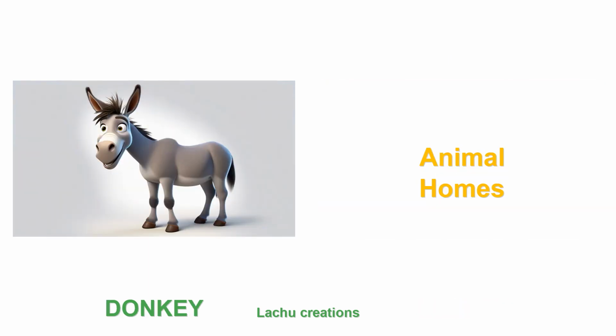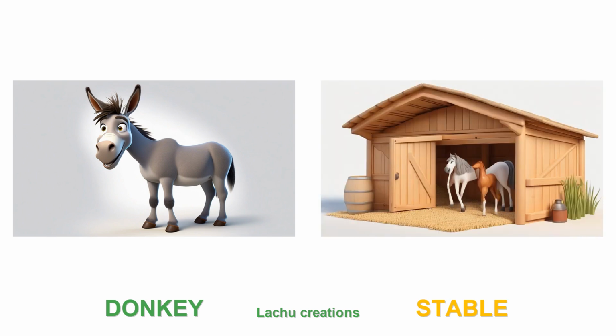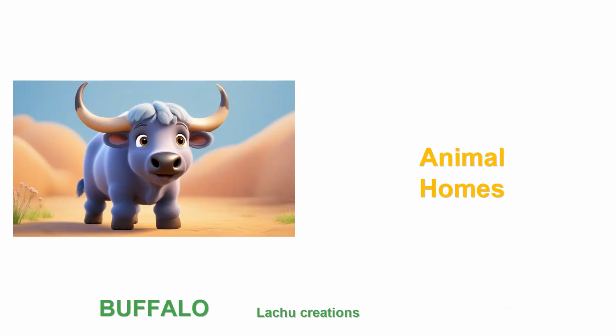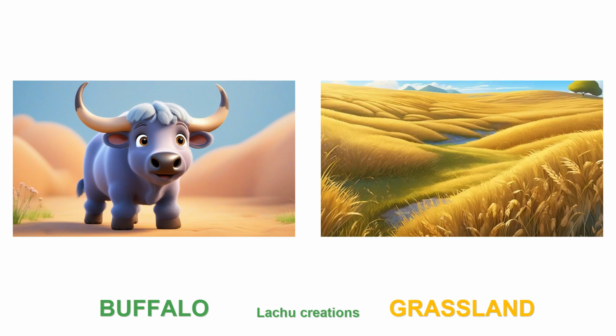This is a donkey. Where does the donkey live? The donkey lives in a stable. This is a buffalo. Where does the buffalo live? The buffalo lives in the grassland.